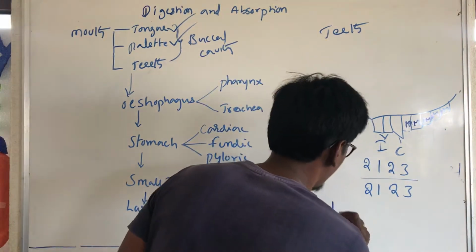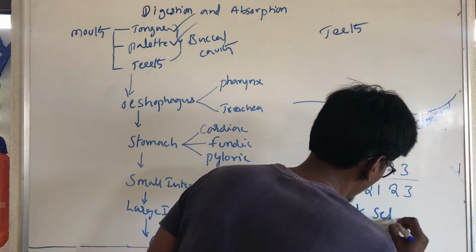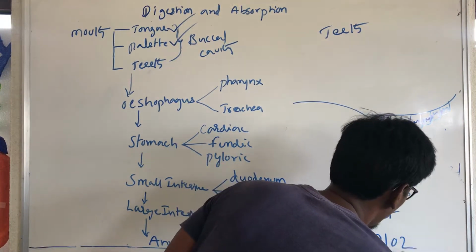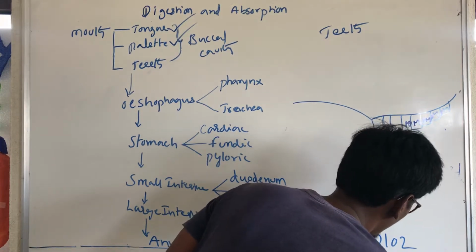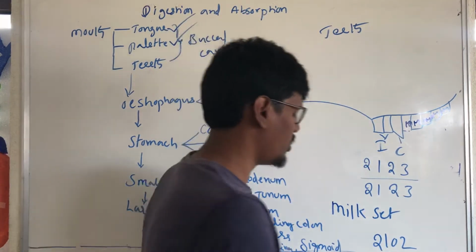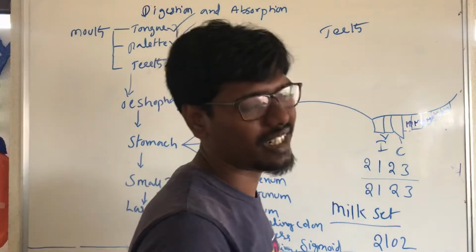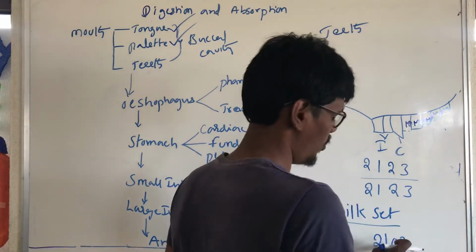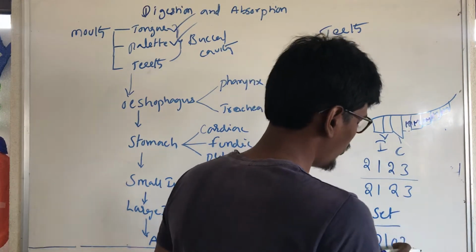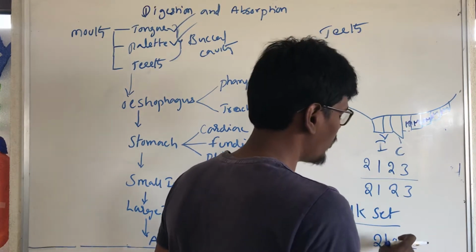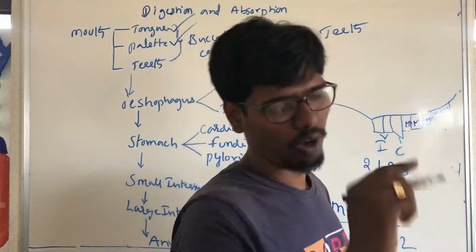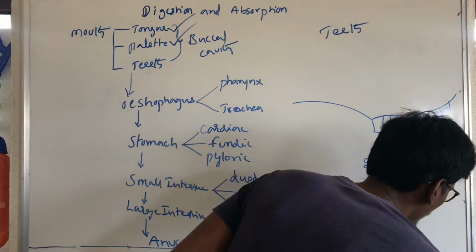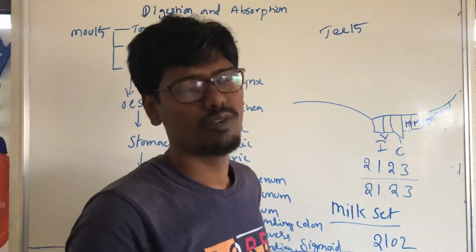The milk set means 2 1 0 2 by 2 1 0 2. This is called the milk set. That means two incisors, one canine, no premolars, and two molars. It has only 20 teeth.